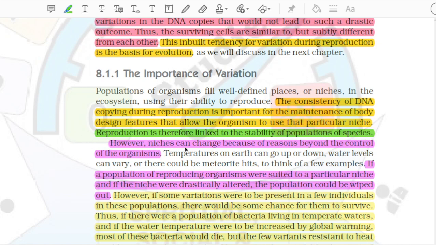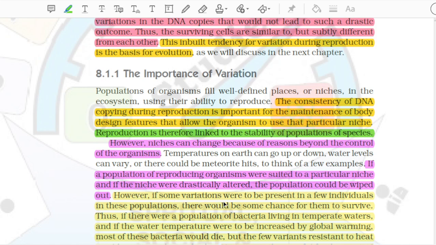However, niches can change because of reasons beyond the control of the organisms. Temperatures on Earth can go up or down, water levels can vary, or there could be meteorite hits, to think of a few examples. If a population of reproducing organisms were suited to a particular niche and if the niche were drastically altered, the population could be wiped out.